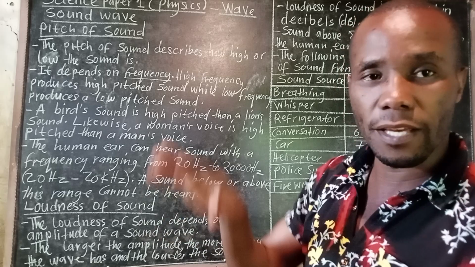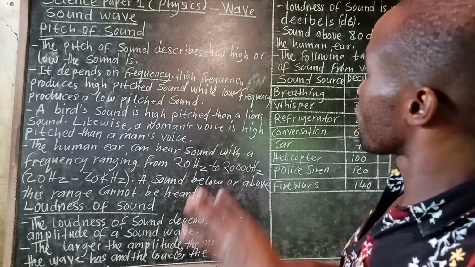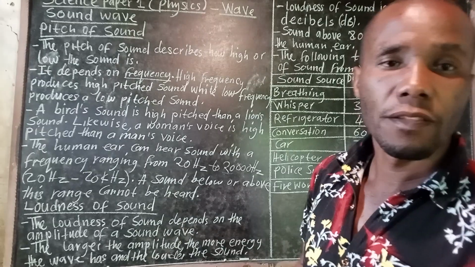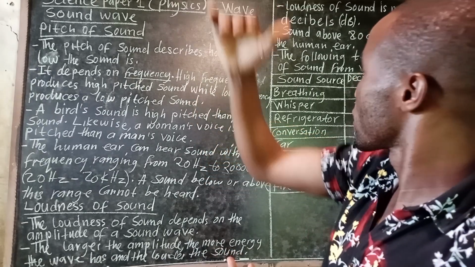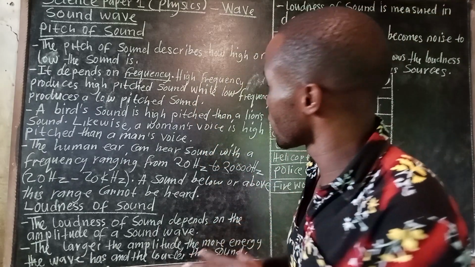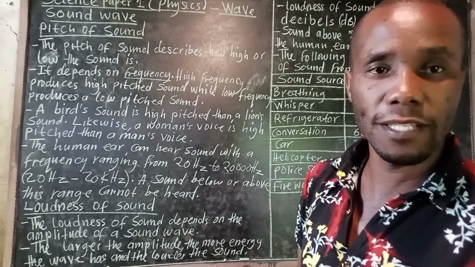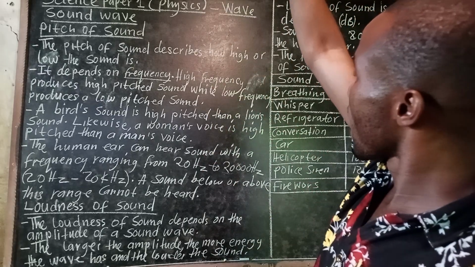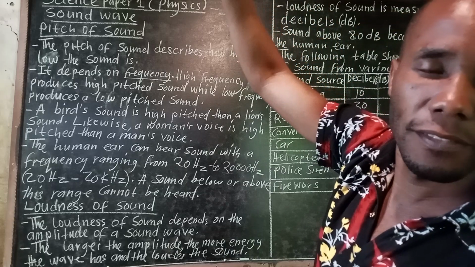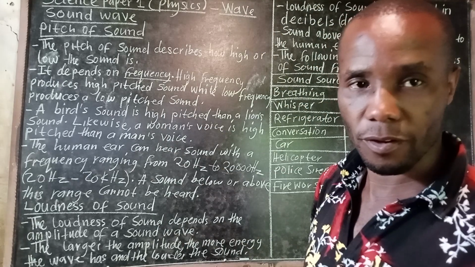When you look at the frequency there, the bird carries high frequency, whilst the lion has low frequency, and as a result, the pitch of the bird's sound will be high, then the lion's low.